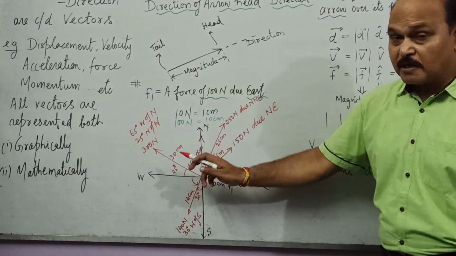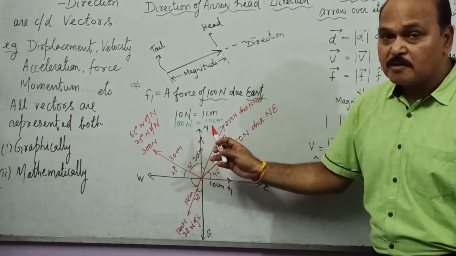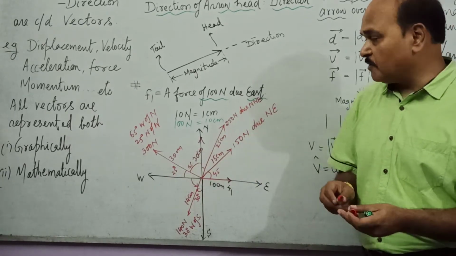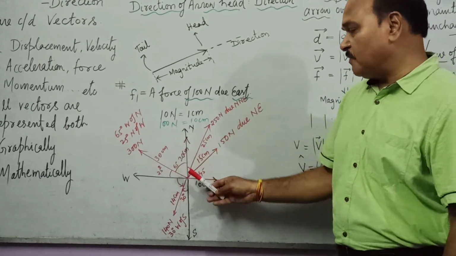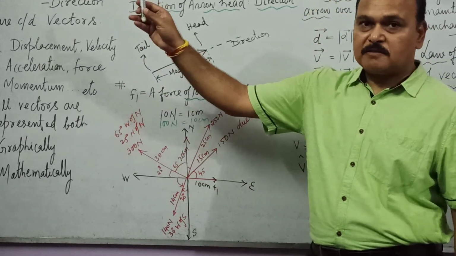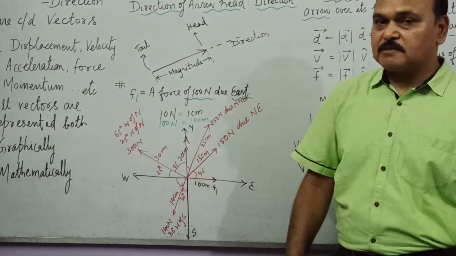Remember, these are not directions exactly midway. Of course, they are directions in between west and north, but they are not exactly midway between west and north. Had it been exactly midway between west and north, we would have written it as northwest, and in that case the angle would have been what? 45 degree from both axes.